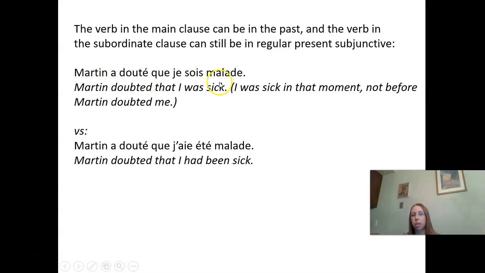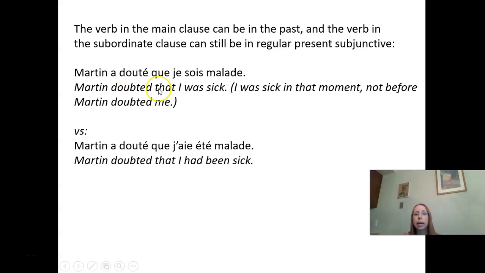Martin a douté que je sois malade. Martin doubted that I was sick. So at some point in the past, he had a doubt. And I was sick in that moment, not before he doubted me. So yesterday, I called in and said, Martin, I can't come to work. I'm sick. And so I'm telling you now, he doubted yesterday at 5 o'clock when I called that I was sick at that same moment. So you can still use present subjunctive there.